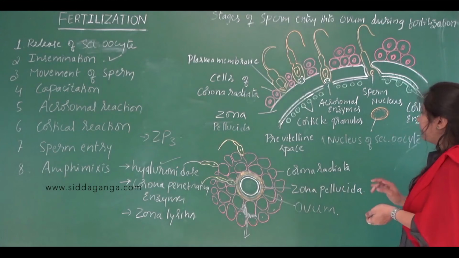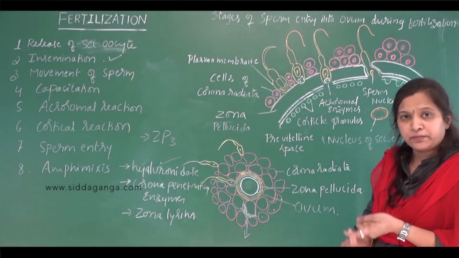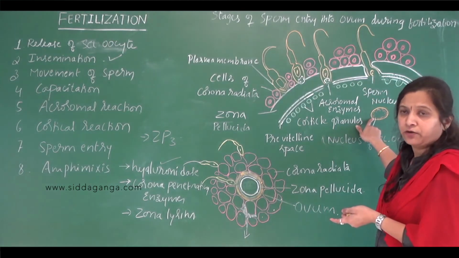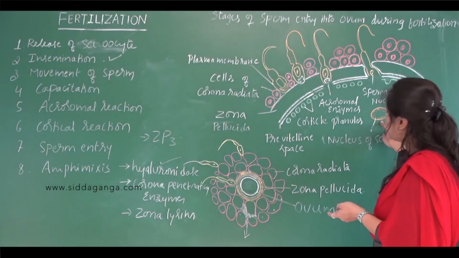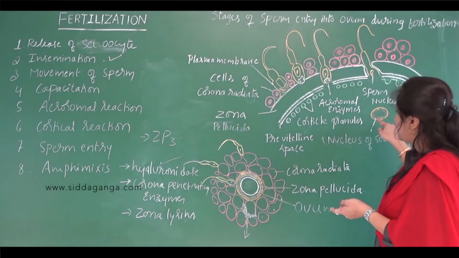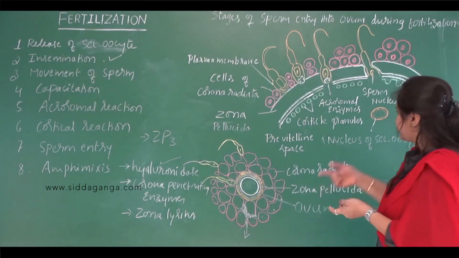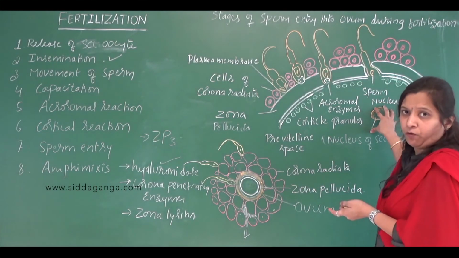So the secondary oocyte completes its second meiosis after the entry of the sperm into it. That results in the formation of a second polar body and a functional ovum.